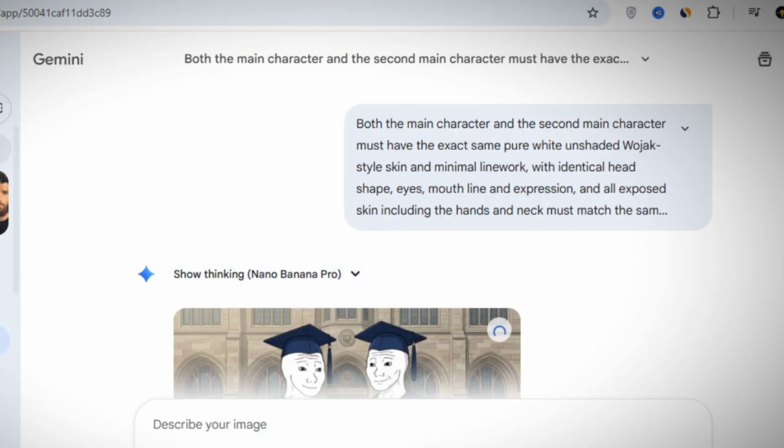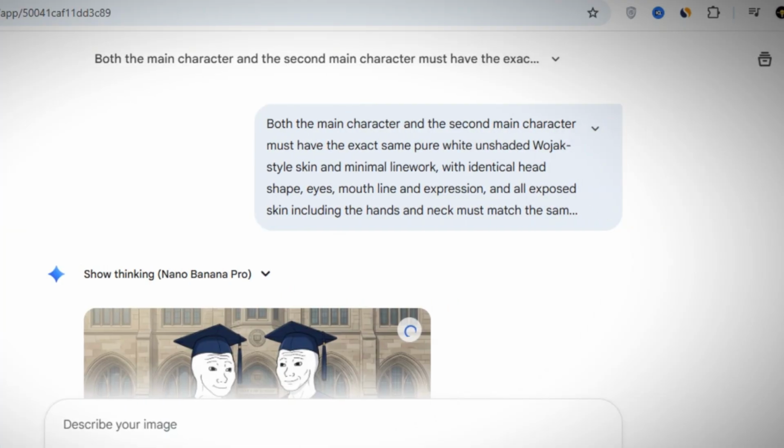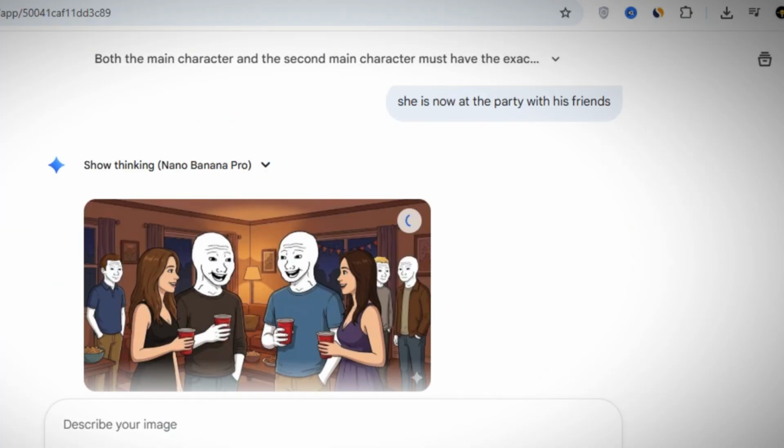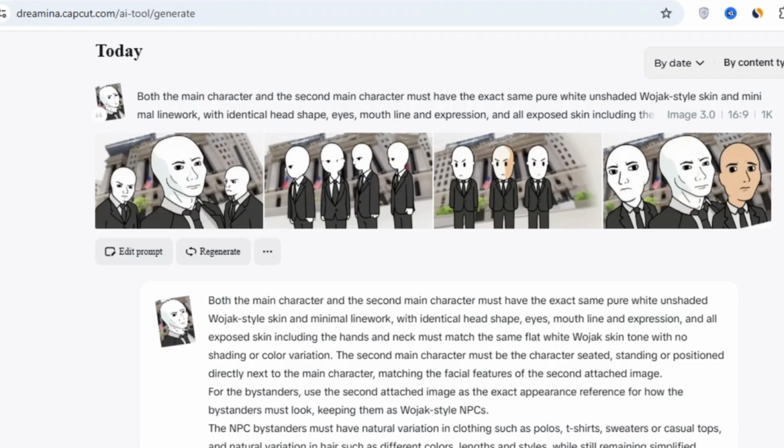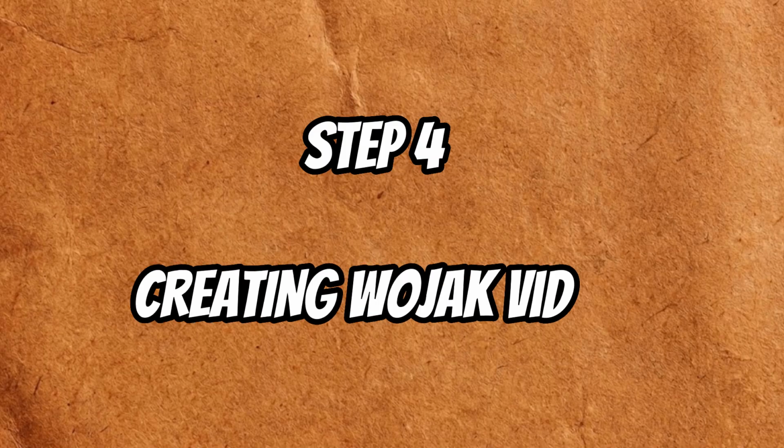After a few minutes of back and forth, I got this prompt and I copied and pasted it into Nano Banana. I continued to prompt the GPT to get more photos depicting the scenes in my story. I also used a free CapCut text-to-image generator called Dreamina to create additional images for the scenes in my story. Now that we have the images, let's create the actual Wojak videos.